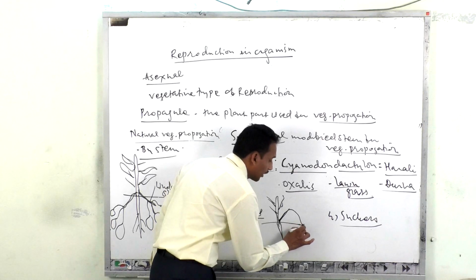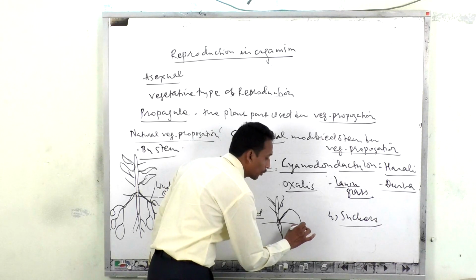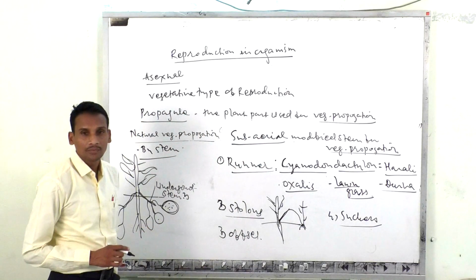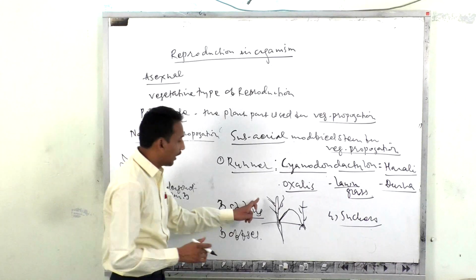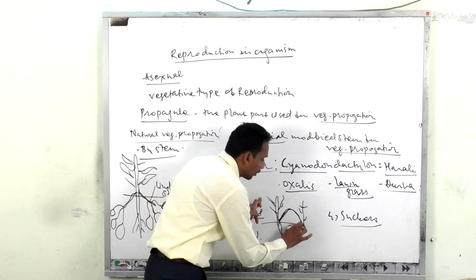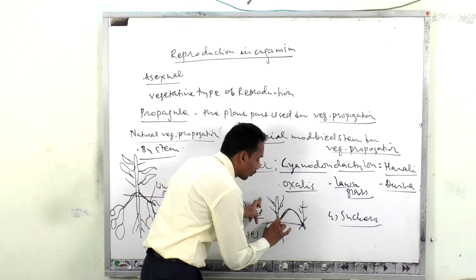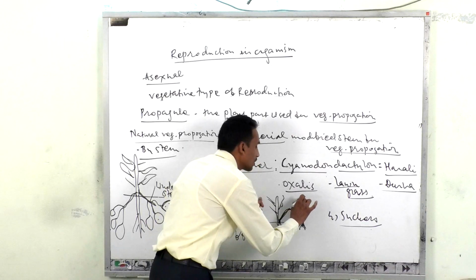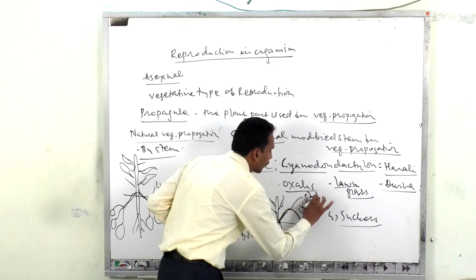From that attachment point, adventitious roots arise and a new shoot arises upwards. Here this bending portion is one node, this is another node, and this is the internode. This portion is called the stolon.